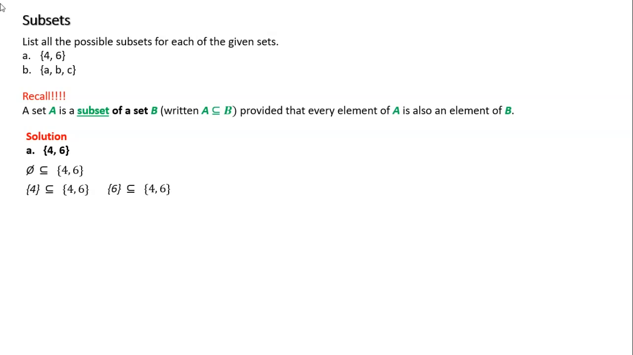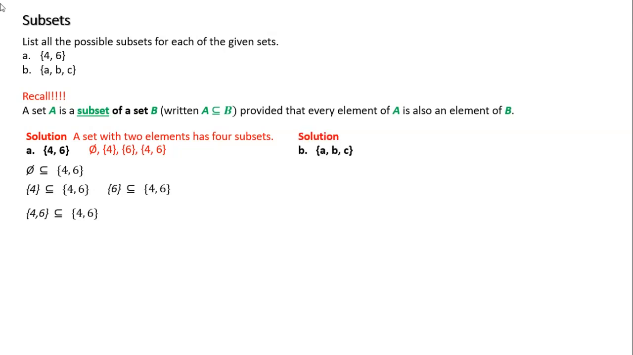And we cannot forget 4 and 6. 4 and 6 is a subset of 4 and 6. So these are all our subsets for 4 and 6: the empty set, the 4 by itself, the 6 by itself, and the 4, 6. These are all of them. What about B? A set with two elements has 4 subsets. And I'll show you the formula for this.